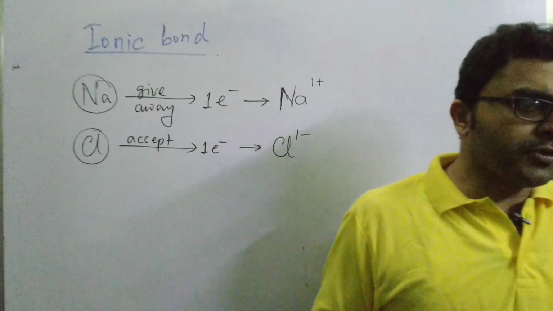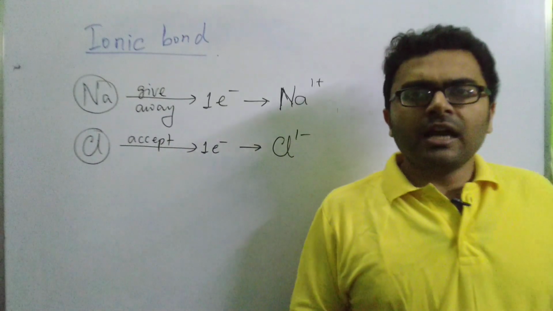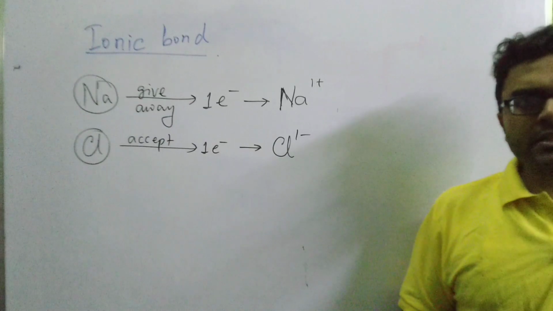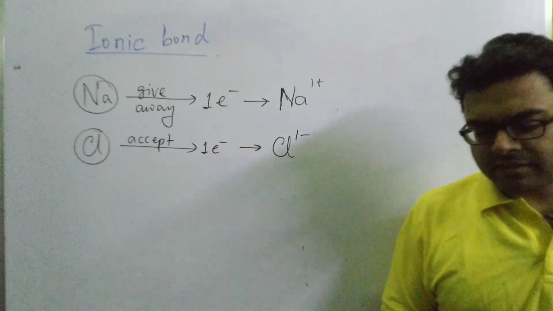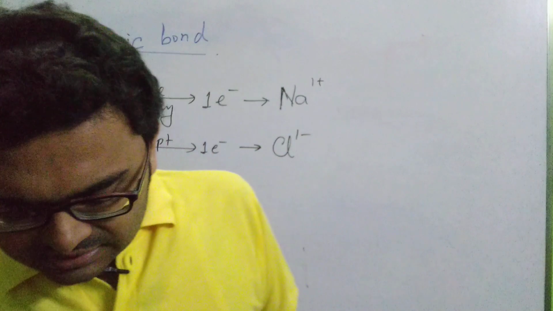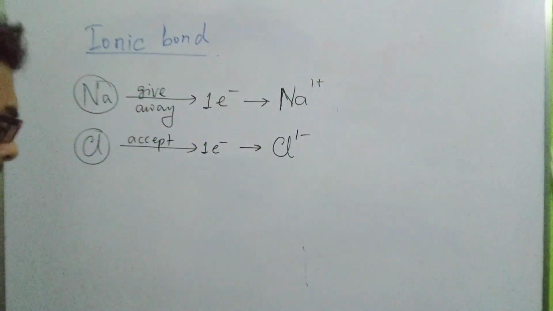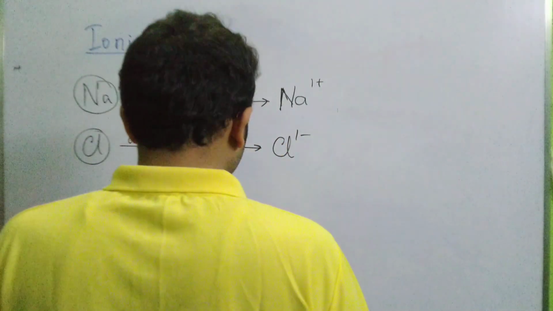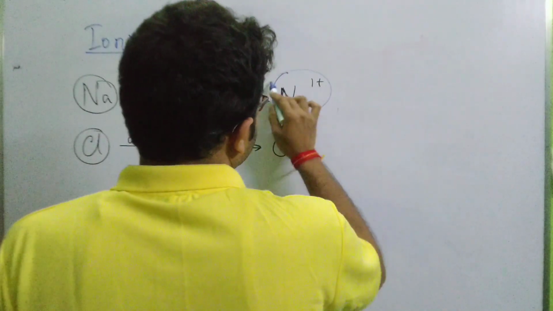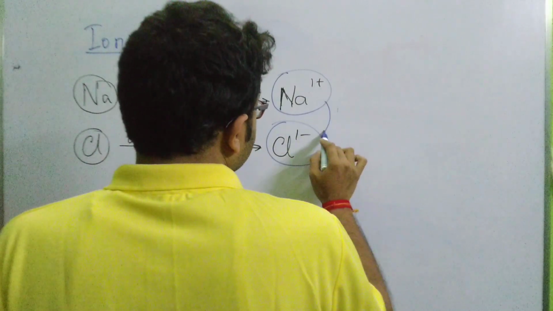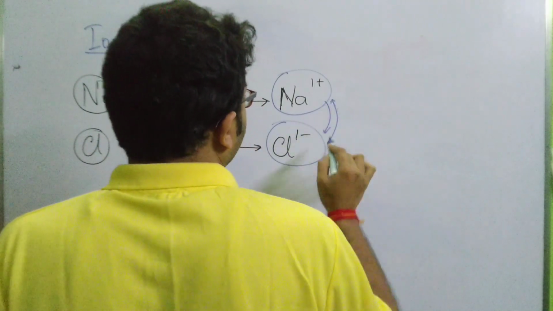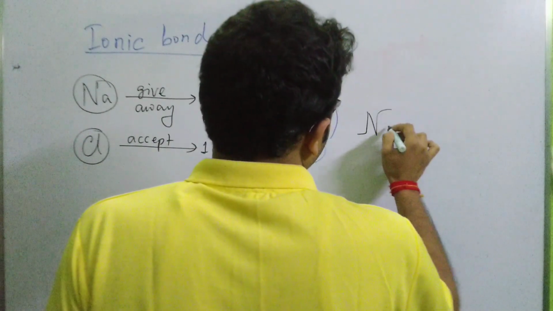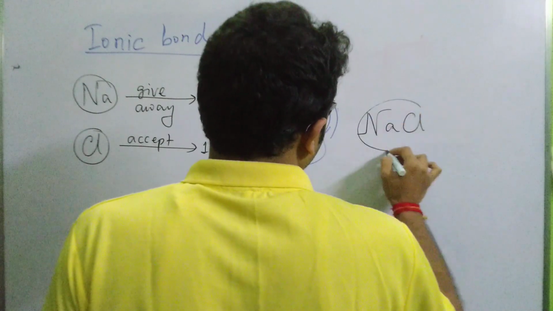Now, are these oppositely charged ions? Definitely yes. And as you know, opposite charges attract each other, isn't it? Opposite charges attract each other. So when opposite charges attract each other, what do they do? They come together to form a molecule. So these are the opposite charges, as you see. They attract each other and form a molecule. So this is how a molecule NaCl is formed.